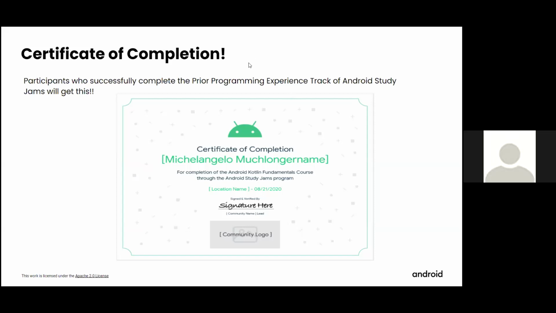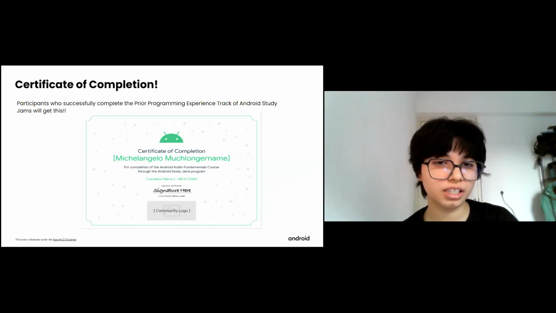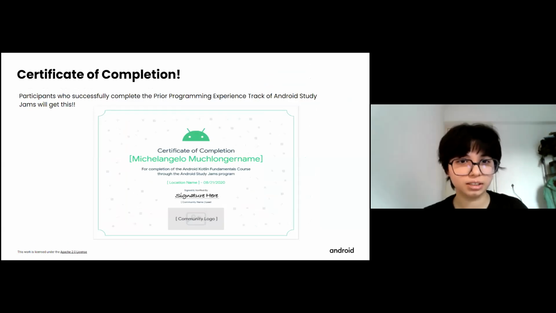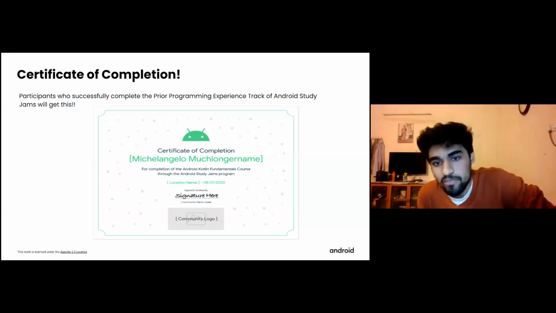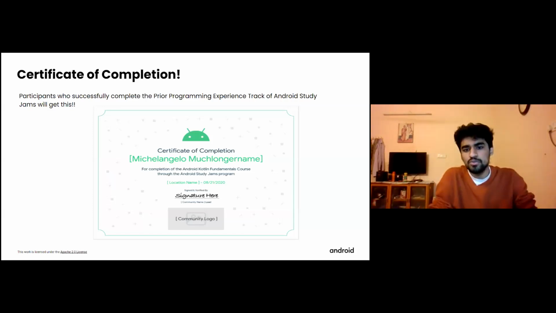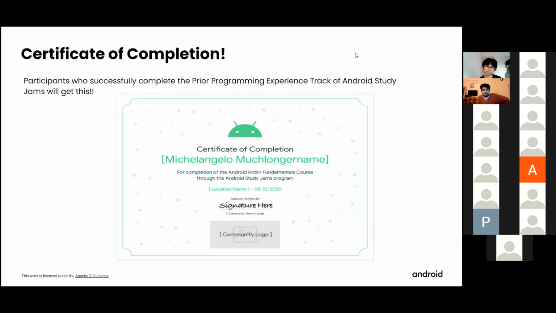Ask your question. Yeah. So my question is, how is this course paced? Is it a self-paced course, or is there a time limit for finishing every section? It's a self-paced course. Just the thing being that on 10th January, Android Study Jams finish. So basically you have to complete all the 6 units before 10th January. And the best part of the course is that it is self-paced, and Google has written really nice tutorials, and it's fun. So as I said, if you're someone who just wants to try out Android development, this is something for you. Yeah, thank you.